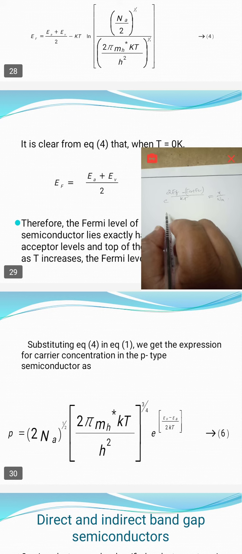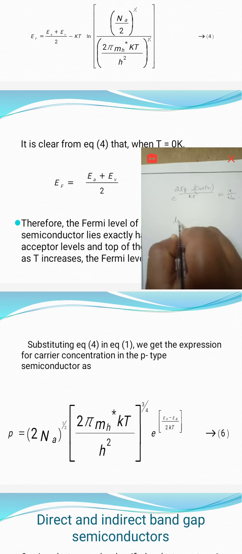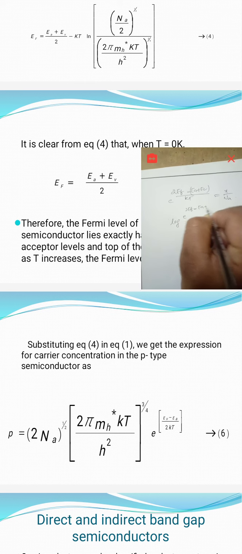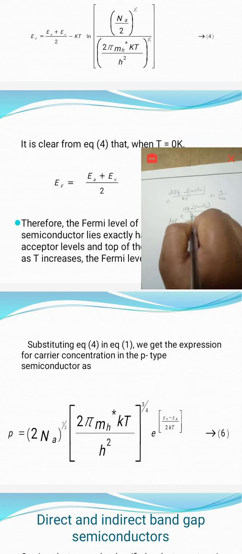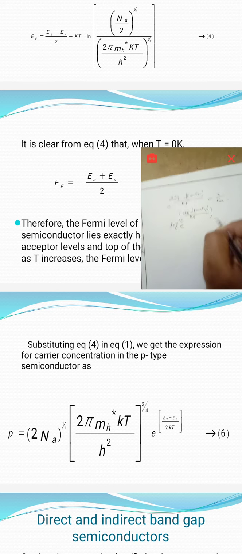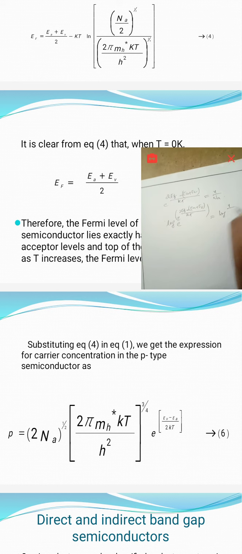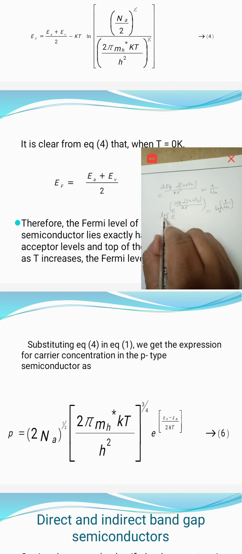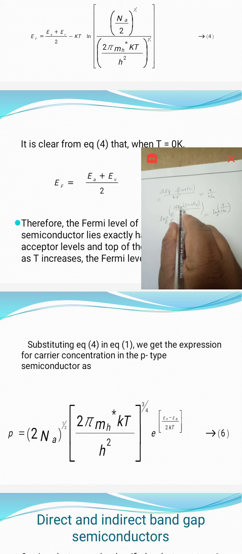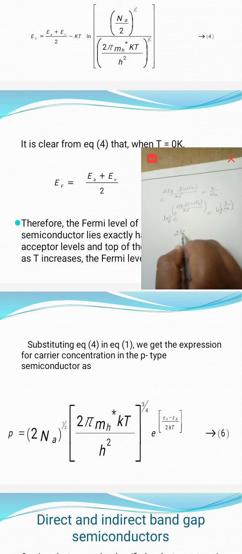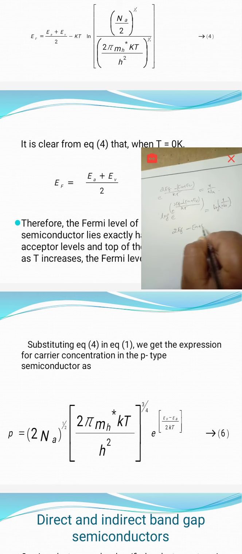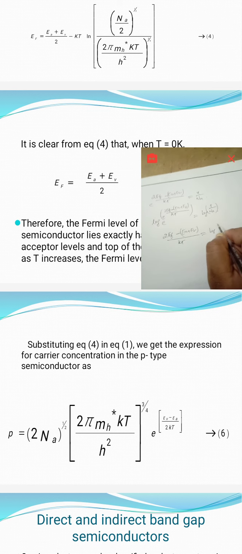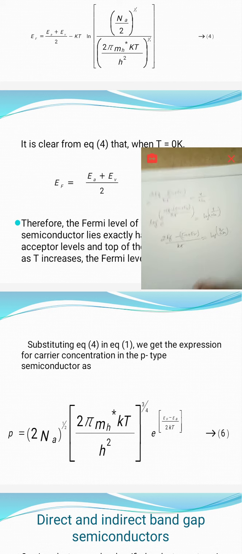By applying logarithm on both sides, we get log of e power of 2Ef minus Ea plus Ev by KT, base e, is equal to log of x by Na. Since log e power a is equal to a, we have 2Ef minus of Ea plus Ev by KT is equal to log of x by Na.